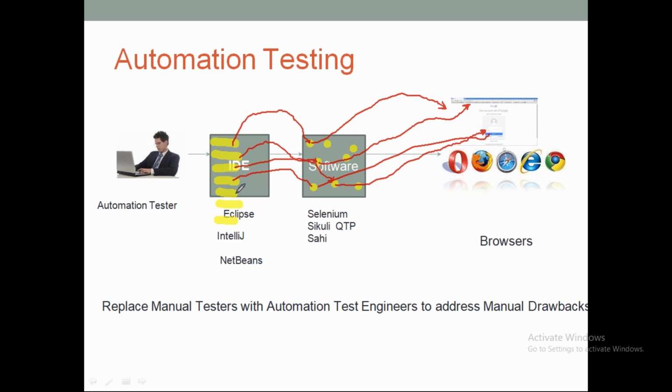After entering the password, we click on some button. There is some predefined logic present in the software for clicking, and that logic I am going to write in code, so the software will click on the button. Once the button is clicked, we will be logged in. Again, click on logout, so logout will happen. Finally, close the browser. To close the browser, we again have a predefined method, and that method will go ahead and close the browser. So every simple action that we do manually, we should be able to automate.